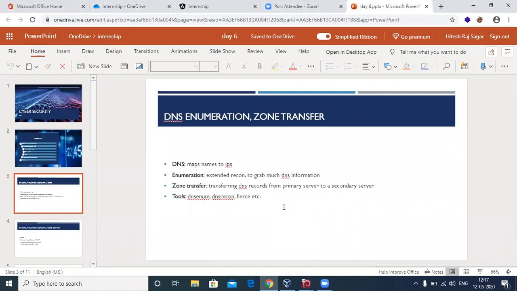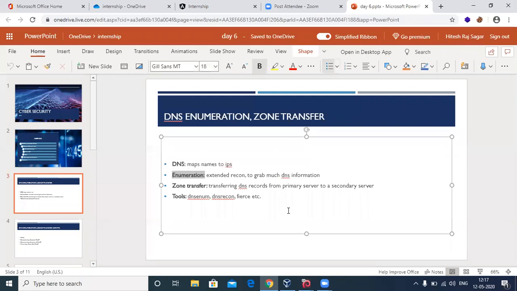Gathering information about something. So enumeration is getting much more detail about something. Maybe you have an IP address and you want to get more information, maybe about who registered it, what DNS servers it is using, what name servers it is using, what mail exchange servers it is using, or something like that. That is called enumeration, where you're grabbing much more info about an entity. So now, what is a zone transfer?